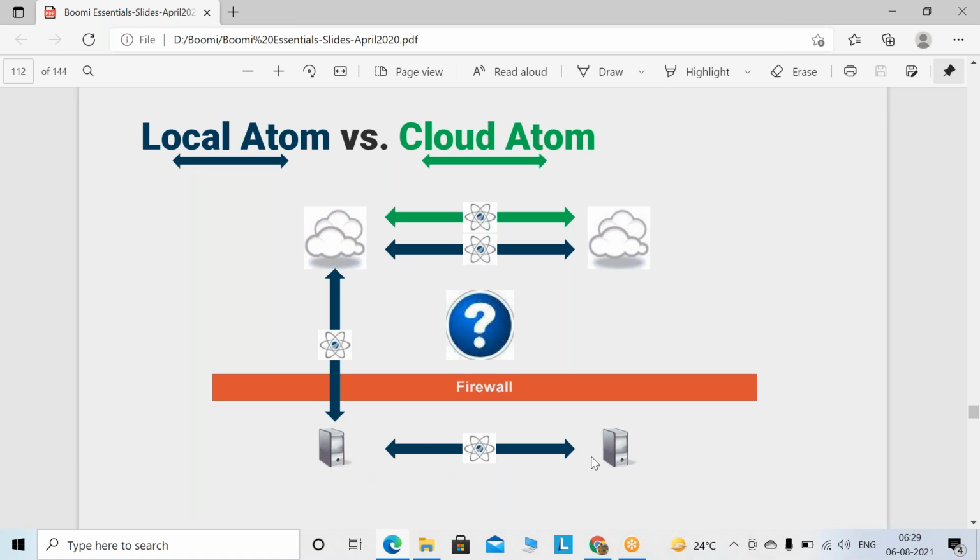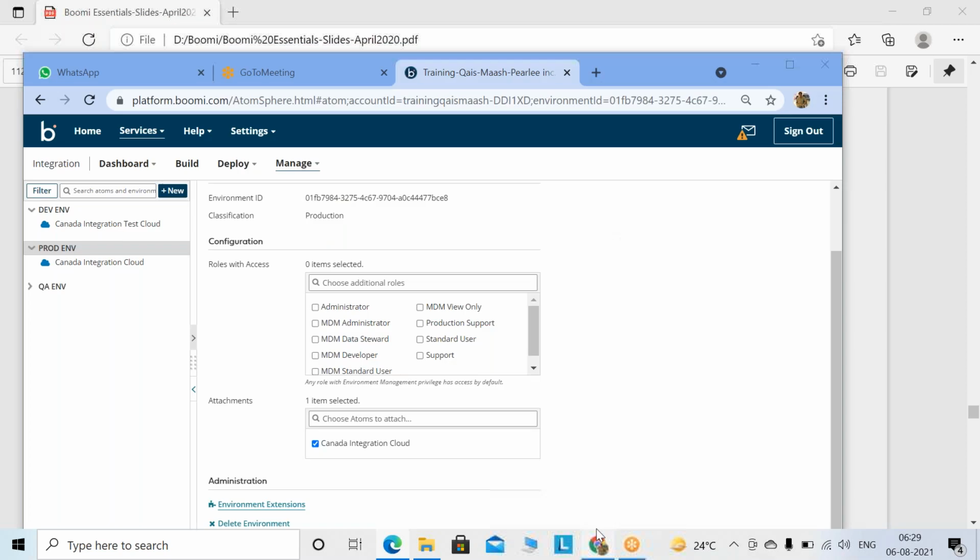If two applications are inside the firewall, in your premises, locally, then you have to use the local atom only. You cannot use the cloud atom. The third condition is one application on the cloud and another on local. Then also you have to use a local atom. So you are aware of why we need the cloud atom and why we need the local atom. That's what the uses are.